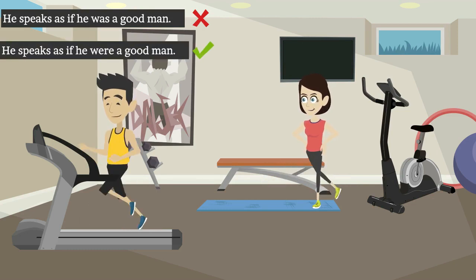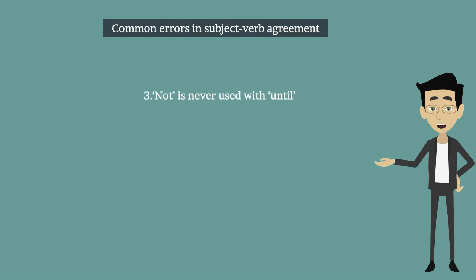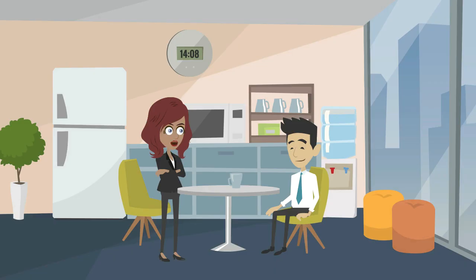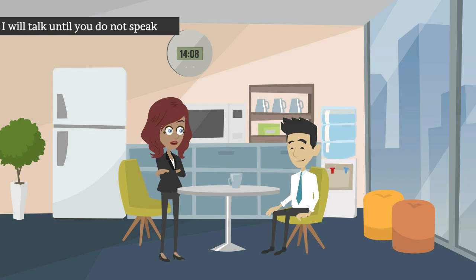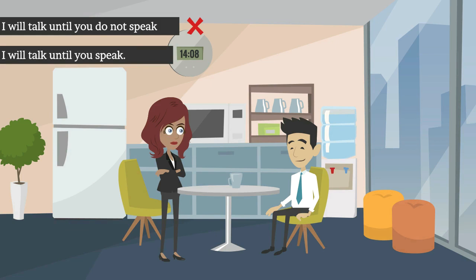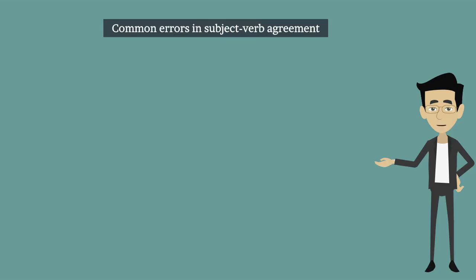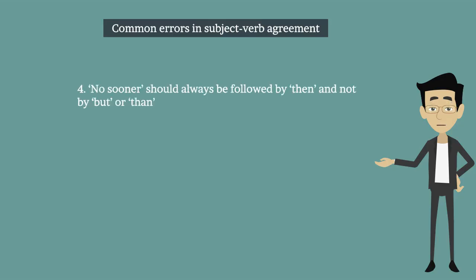This is correct. Third one, not is never used with until. Let's see the example. I will talk until you do not speak. This is incorrect. I will talk until you speak. This is correct. Fourth one, no sooner should always be followed by than and not by but or then.